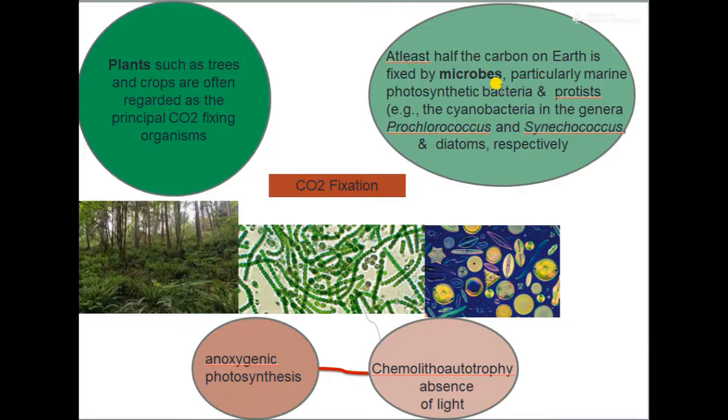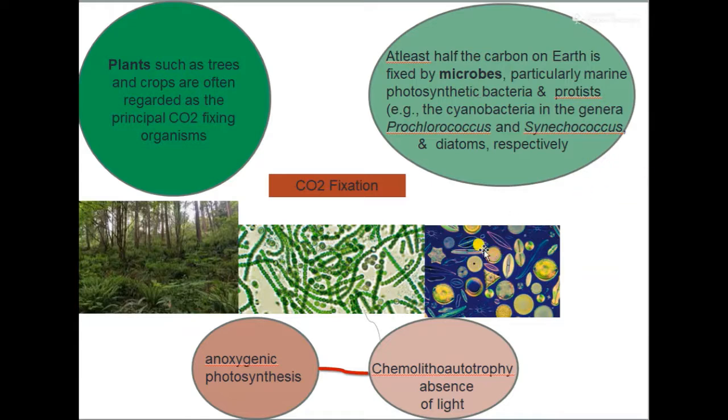Now what are these? Now you know about the photosynthetic bacteria. The photosynthetic bacteria mainly include cyanobacteria such as Prochlorococcus as well as Synechococcus. These are cyanobacteria of marine origin, as well as various protists.